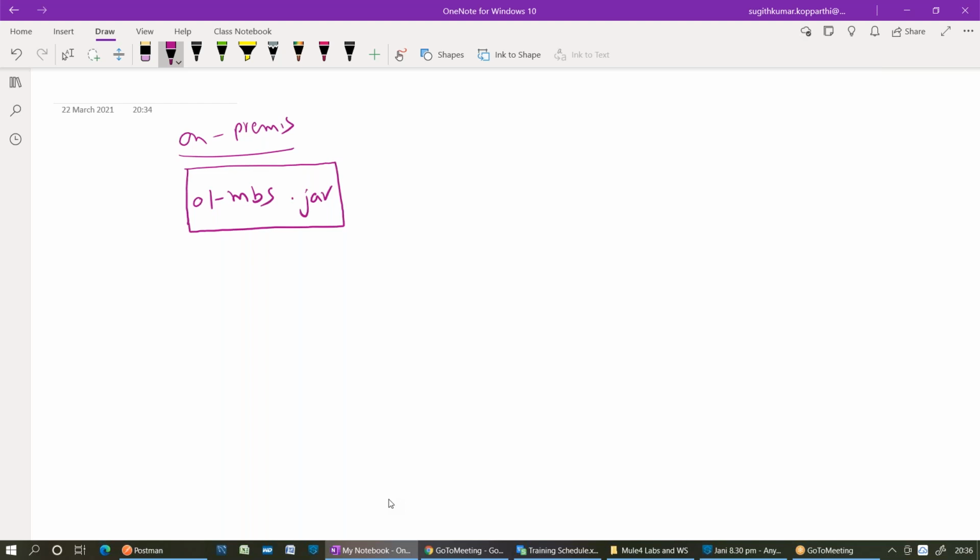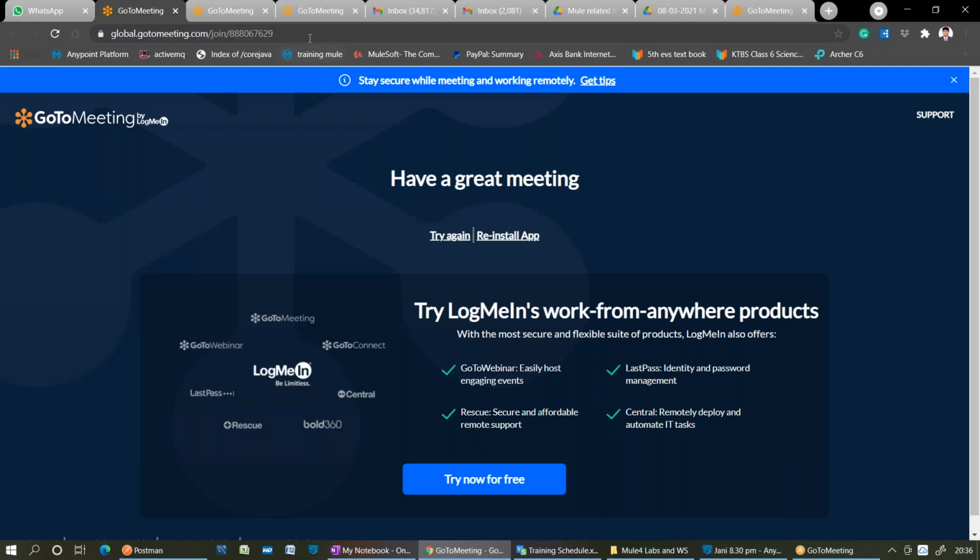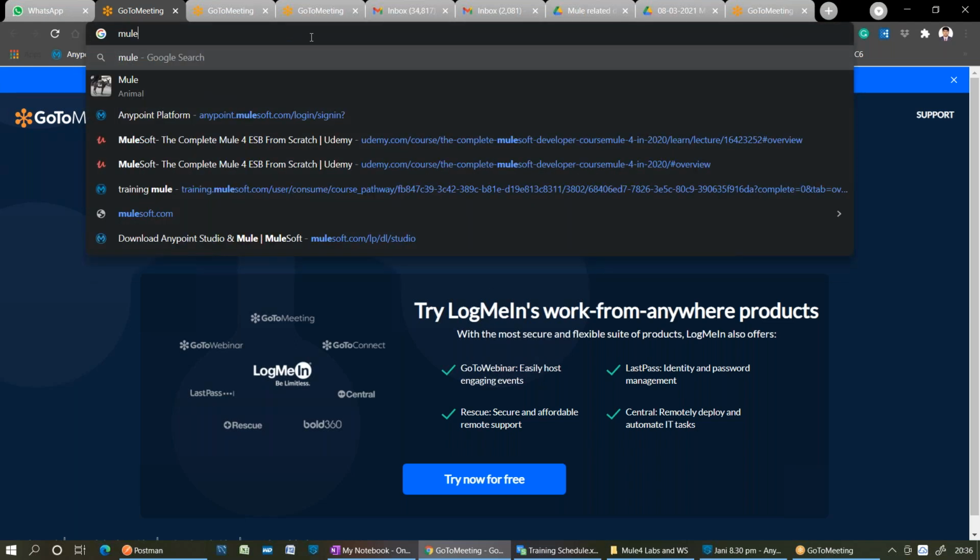Once you get the jar file, where are you going to deploy? On the local environment. In that local environment, your runtime is hosted. So definitely we require one standalone runtime. How do we get the standalone runtime? You can get it directly from the website. Go to the browser and search for Mule runtime download.